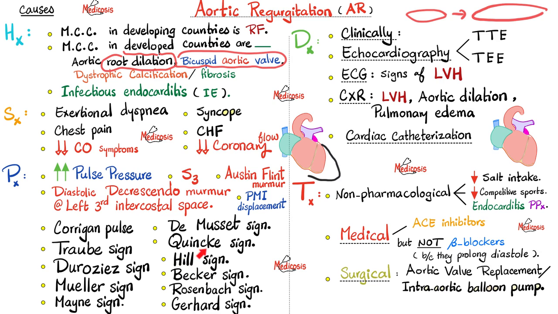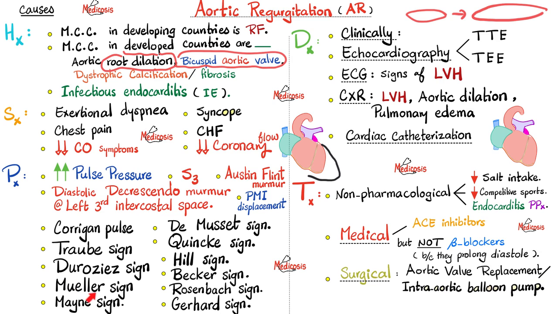Next, go and measure the brachial systolic blood pressure and then measure the popliteal systolic blood pressure. You'll find that the popliteal systolic blood pressure is greater than 20 millimeters of mercury higher than the brachial systolic pressure. This is Hill sign. But if the difference is greater than 60 millimeters of mercury, then this is called severe aortic regurgitation.